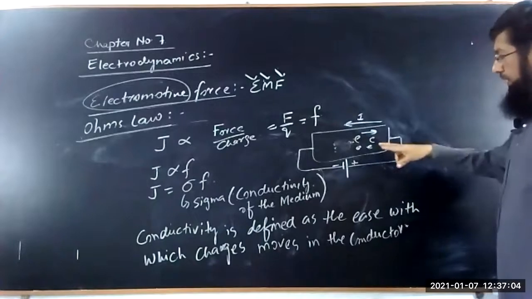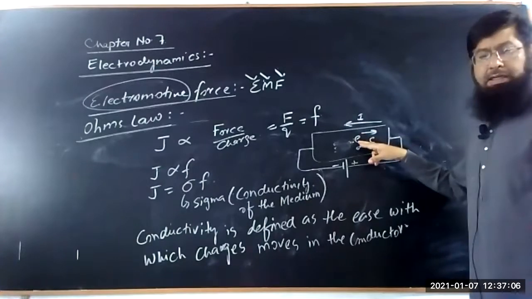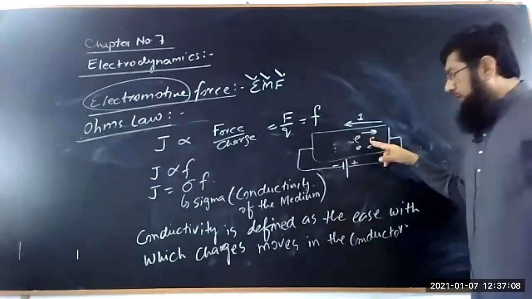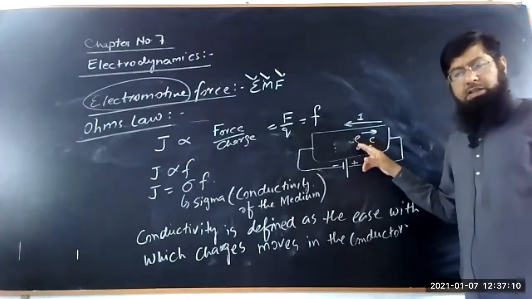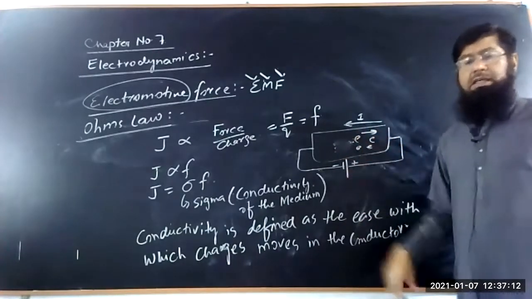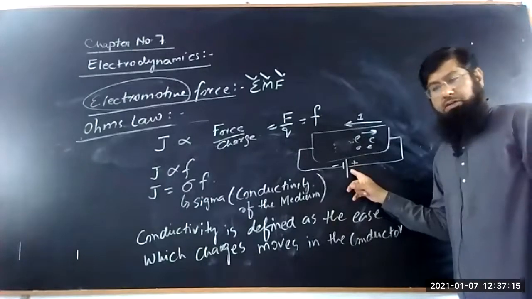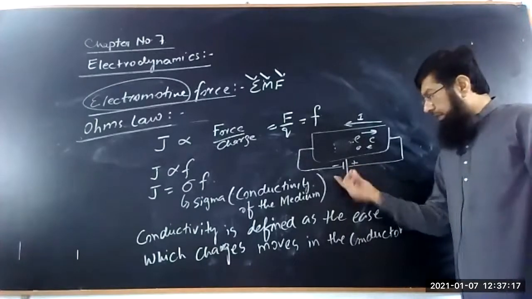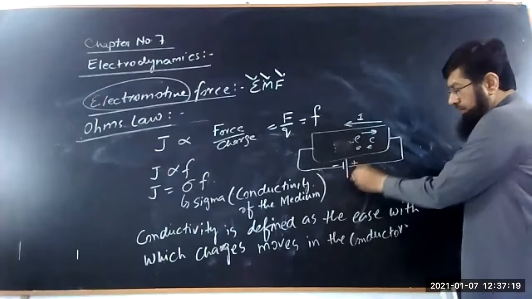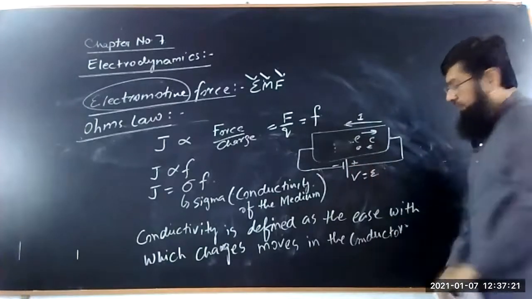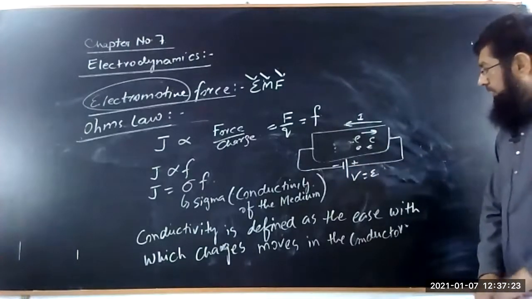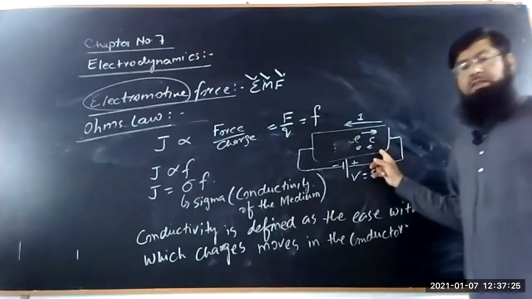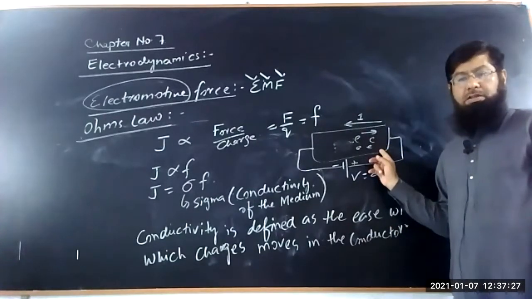Now if we look here, these charges are moving in the conductor. These charges have a motion, a velocity, under the influence of the electric field. If we disconnect the applied voltage V or E, the velocity of the charges is known as the thermal velocity.